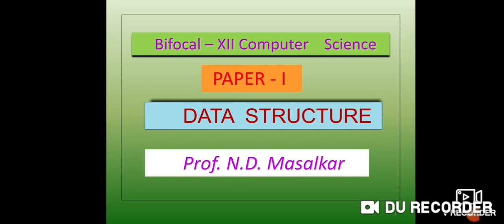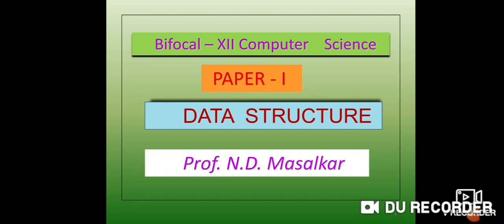In this video, we are going to start a new chapter in paper 1, data structure. Now in this chapter, what is data structure? What are the various types of data structure? What are the various algorithms used to deal with data structure? These concepts are learned in this data structure chapter. This is the second chapter in paper 1.